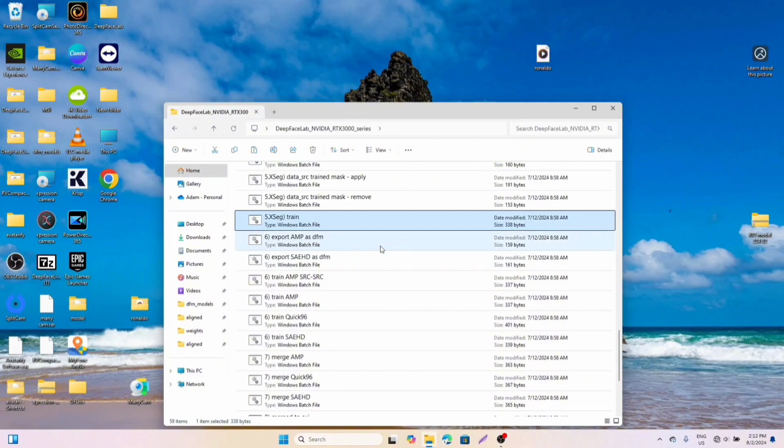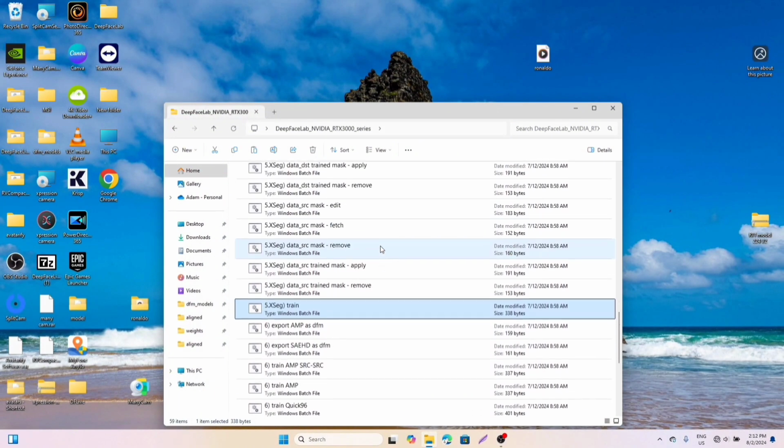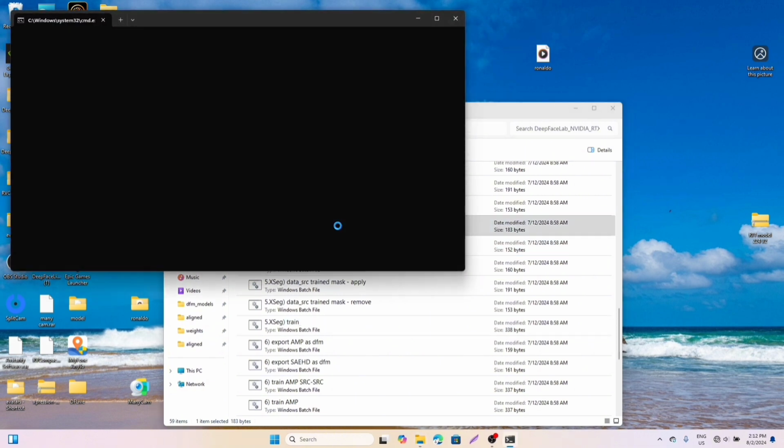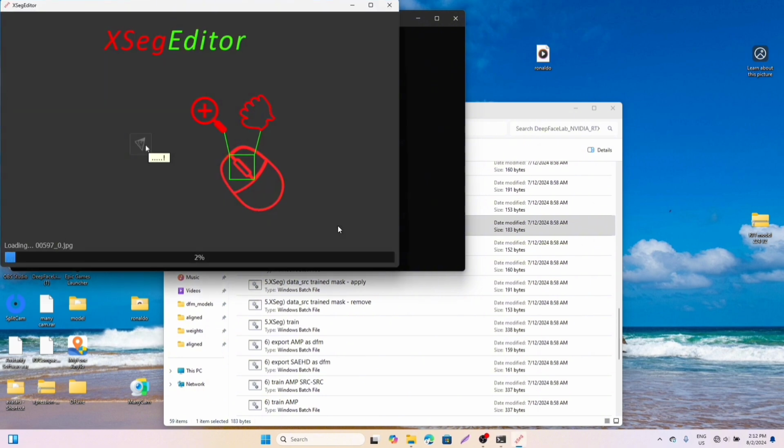Alright, so now we're going to go to data source mask edit. Yes, number 5. That's where we're going to do it, and we're going to edit it with our hands. So you can see it's opening up Sec Editor, and when it's done opening, you see the face we are trying to learn. Currently, I'm trying to use the former president of the United States of America, President Donald Trump, and my system is a bit fast. So yours might not be this fast, or might even be faster. The timing doesn't mean it's not going through.